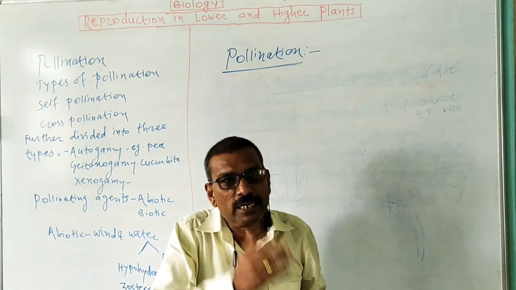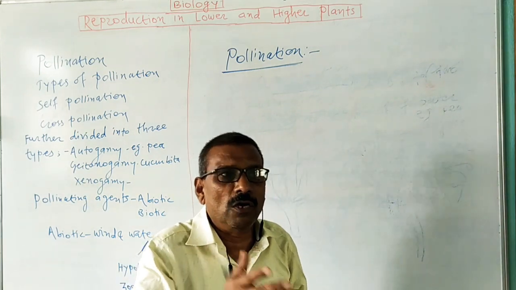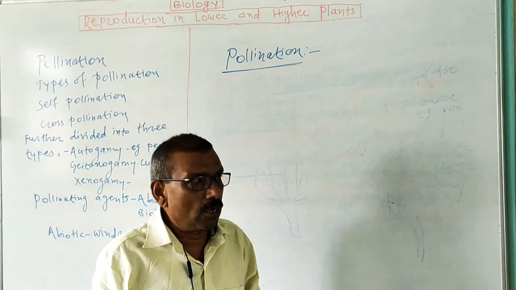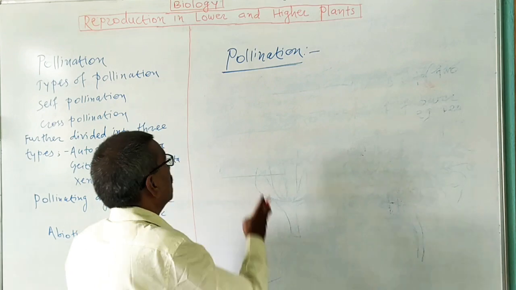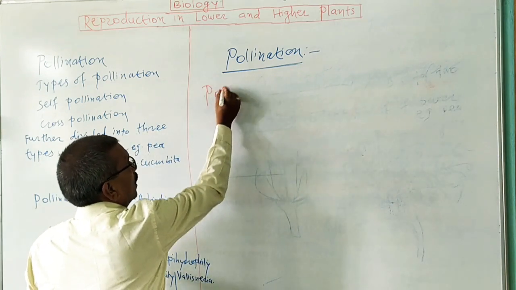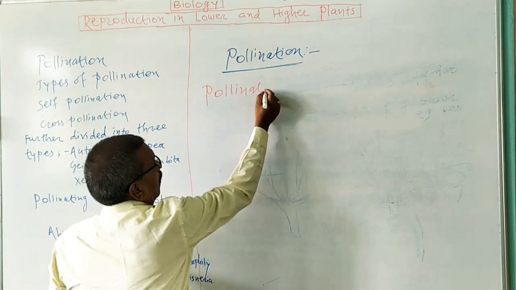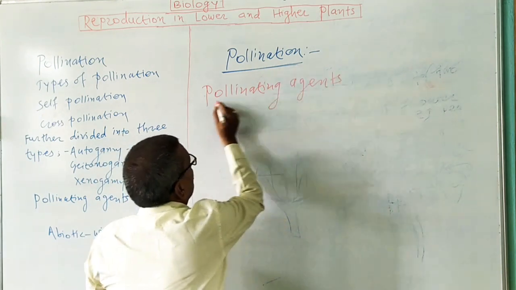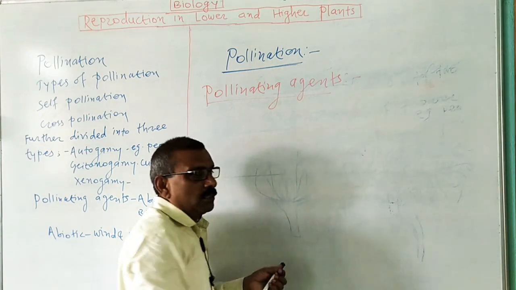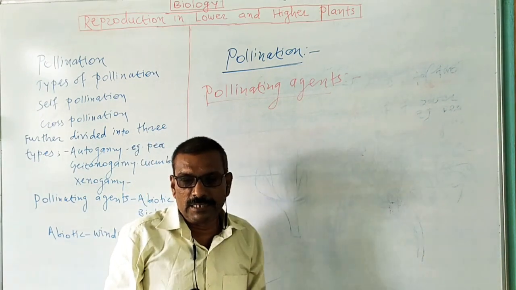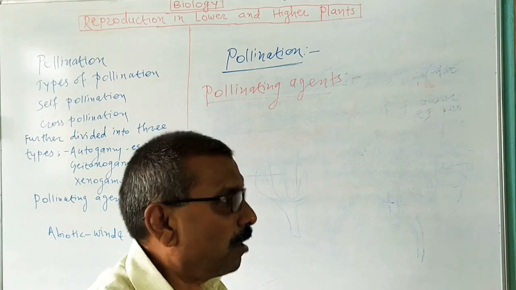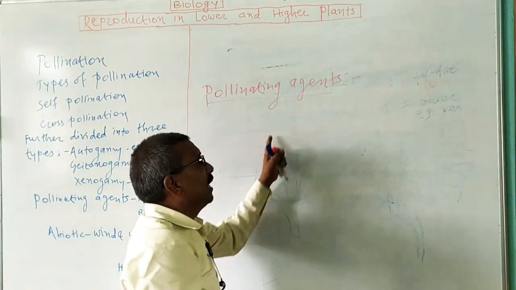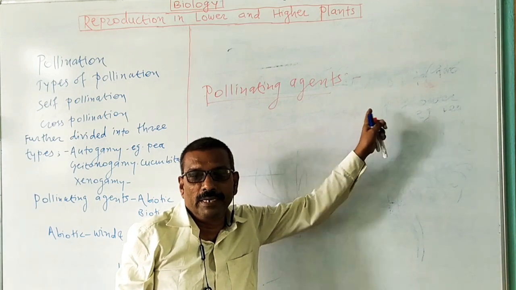Now, for this necessary transfer of pollen grain, there is a need of certain agencies or pollen grain carriers. Those agencies or pollen grain carriers are known as pollinating agents. What are pollinating agents? The agencies which carry out the necessary transfer of pollen grains from one plant body to another plant body are known as pollinating agents.